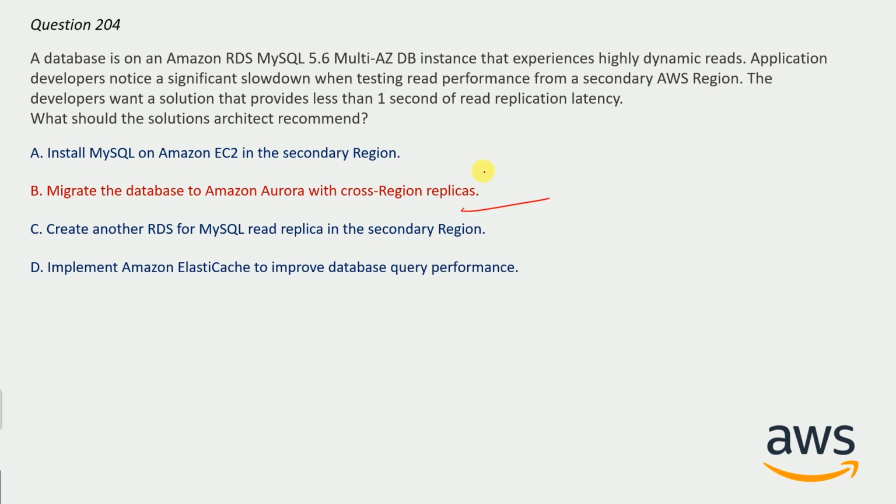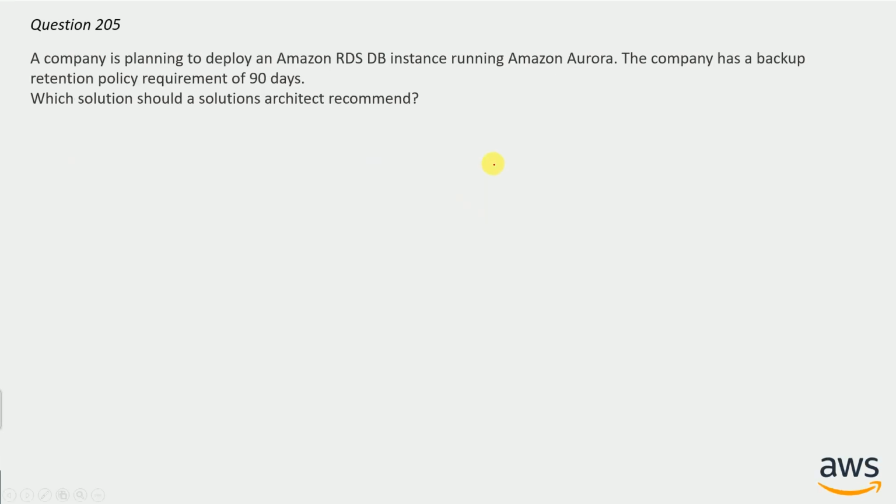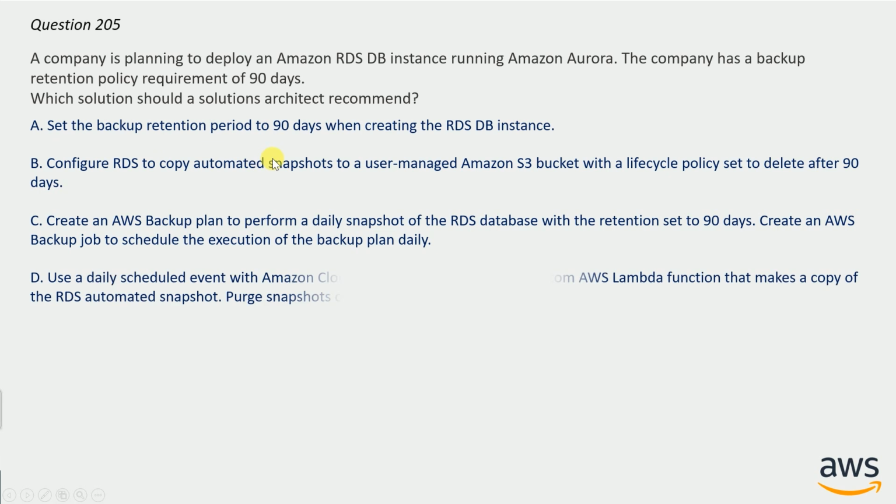And now question number 205. A company is planning to deploy an Amazon RDS DB instance running Amazon Aurora. The company has a backup retention policy requirement of 90 days. Which solution should a solution architect recommend? And here are the options again. Take your time to guess the correct answer.